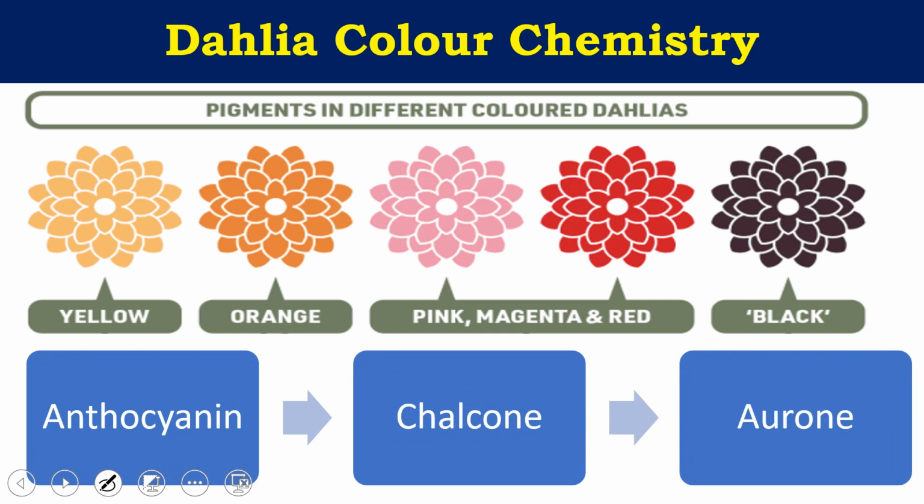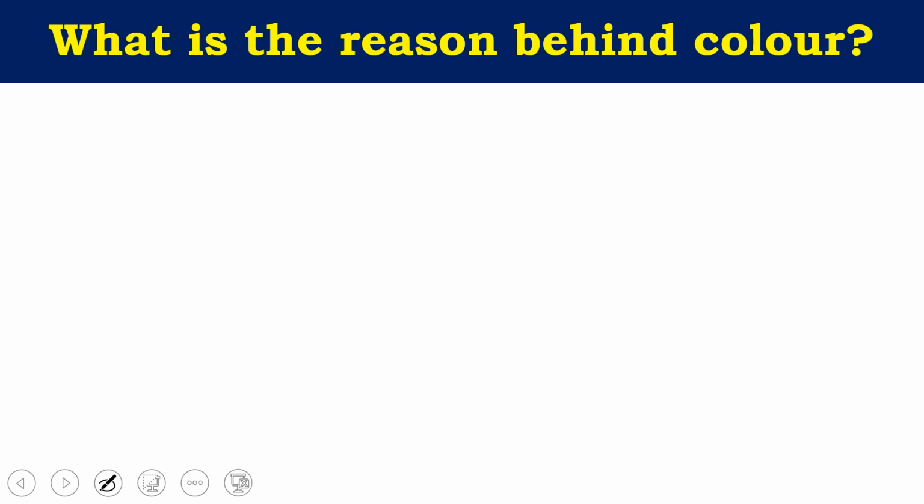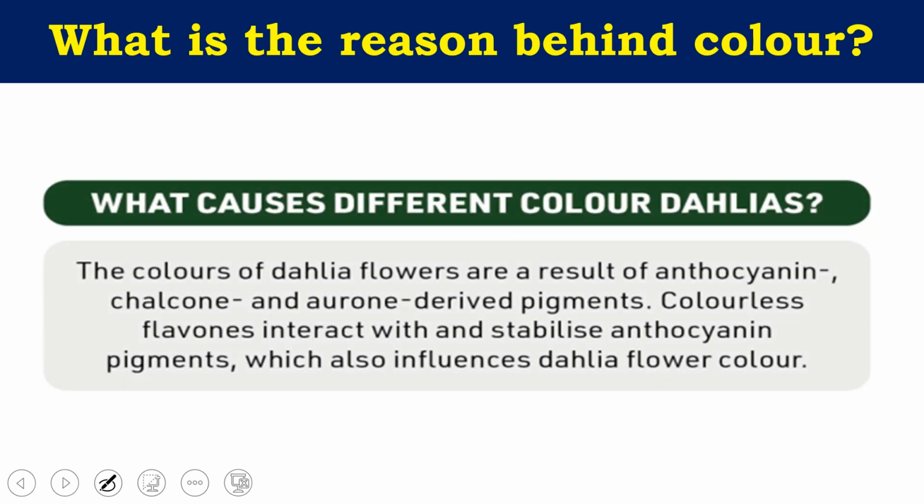Compounds made from chalcones and aurones play a big role in yellow and other flowers. The colors of dahlia flowers are the result of anthocyanin, chalcones, and aurones. The colorless flavones interact with these substances and stabilize the anthocyanin pigment, which also influences dahlia flower color.